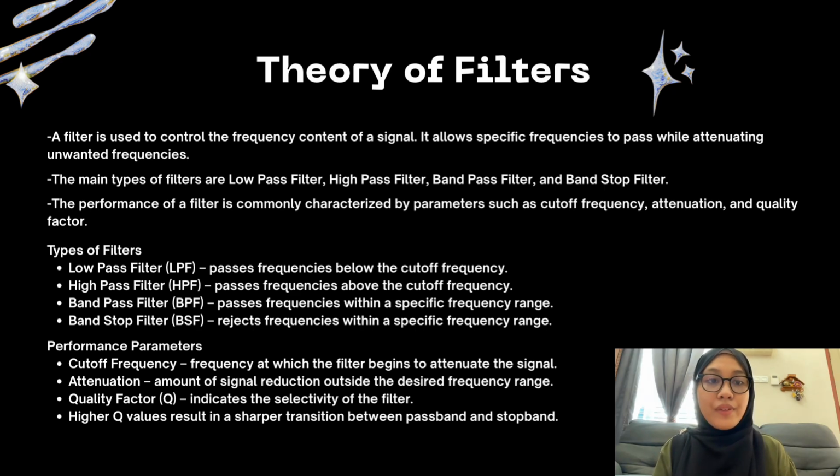It allows specific frequencies to pass while attenuating unwanted frequencies. The main types of filter are low pass filter, high pass filter, band pass filter, and band stop filter. The performance of a filter is commonly characterized by parameters such as cut-off frequency, attenuation, and quality factor.